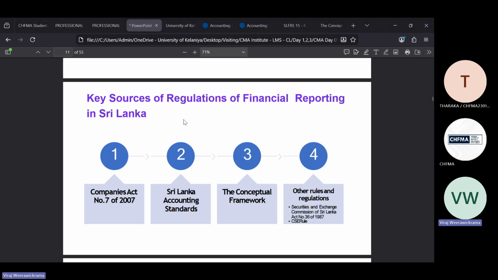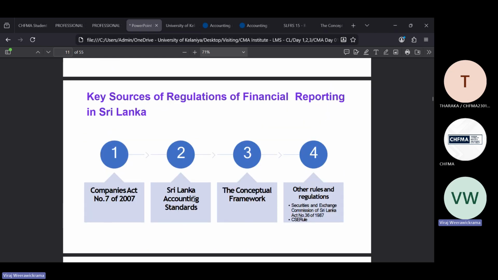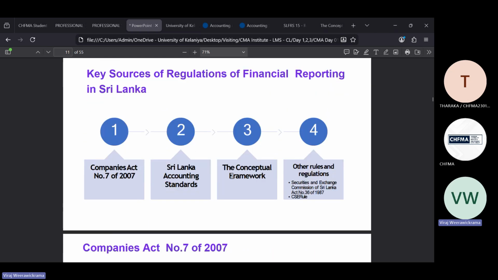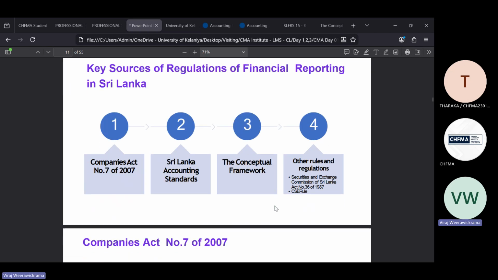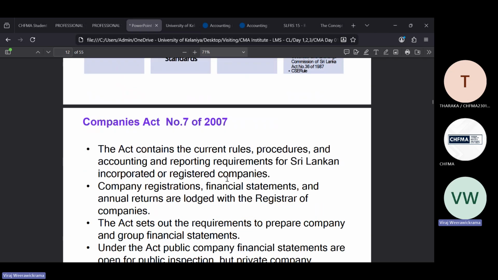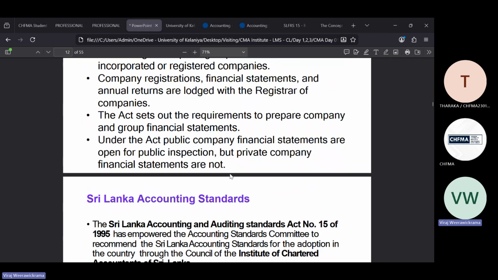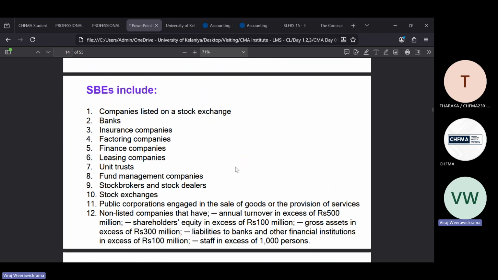Okay, then. So, yeah, that's what we discuss here. Now, regulatory framework for financial reporting in the Sri Lankan context. For exam purposes, just go through these four areas in detail. Now, this can be tested for the exam as well. Now, here you can see in detail, right? Accounting standards and Companies Act, SBEs and everything.